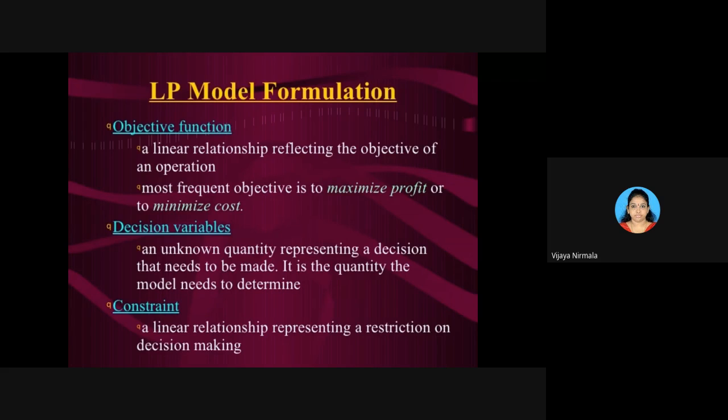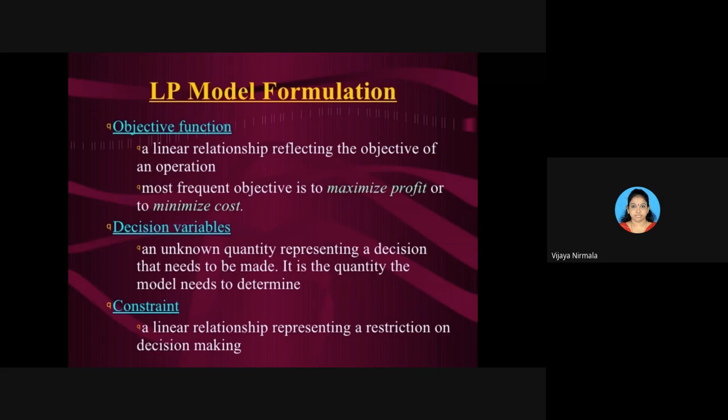First you write the objective function, next you identify the decision variables, and the next one is the constraint. A constraint is a linear relationship representing a restriction on decision making. Already you have written the decision variables, x1 or x2, and among them the problem keeps some restrictions.